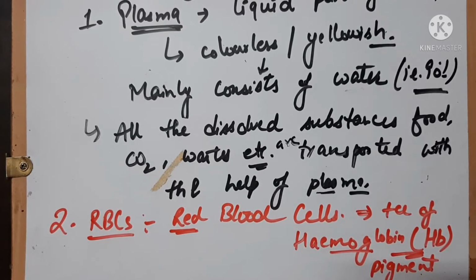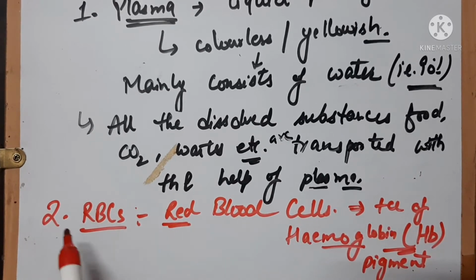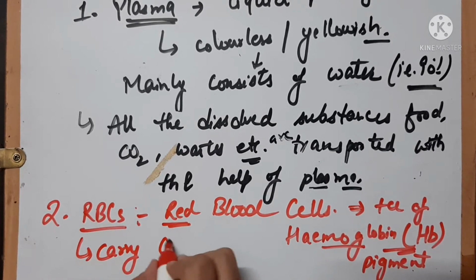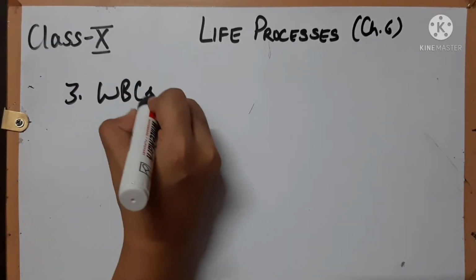Pigment is hemoglobin, which gives red color to the blood. And this is present in RBCs itself. What is the function of RBCs? It carries oxygen. The third component of the blood is WBCs.